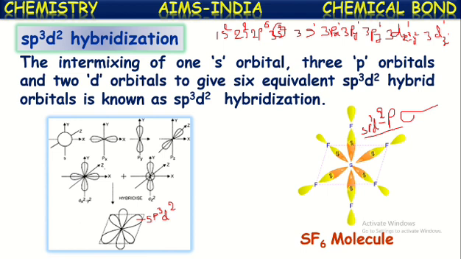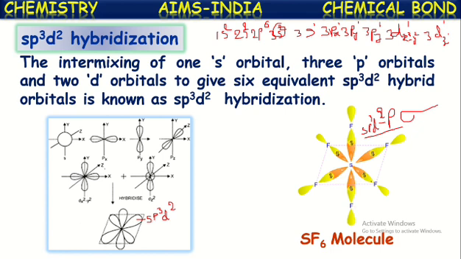Its molecular shape is called square planar bipyramidal shape. So 4 sigma bonds are there in the same plane along with the sulfur. One fluorine is above the plane and the other one is below the plane. So it is called square planar bipyramidal shape.